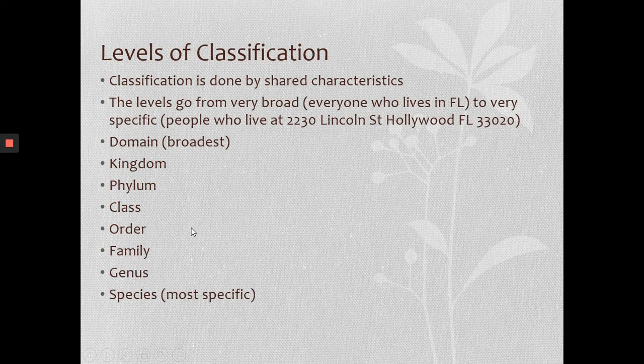A species is an organism where two organisms of the same species can mate and reproduce and produce offspring that are capable of mating and reproducing.